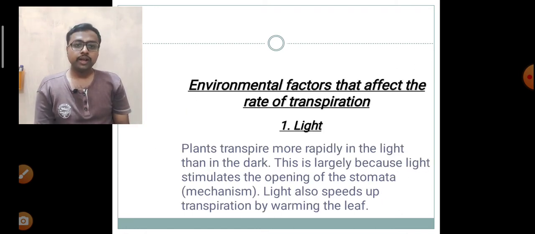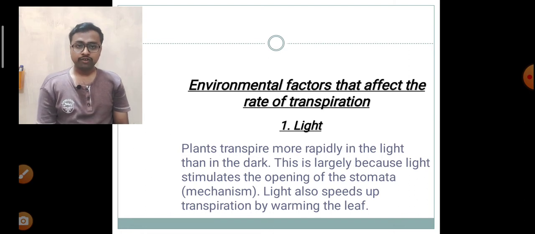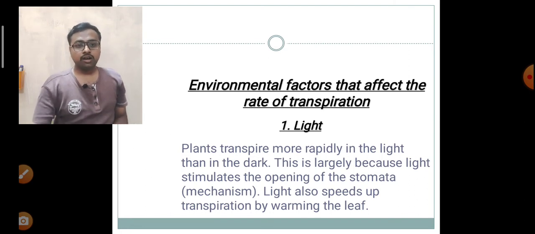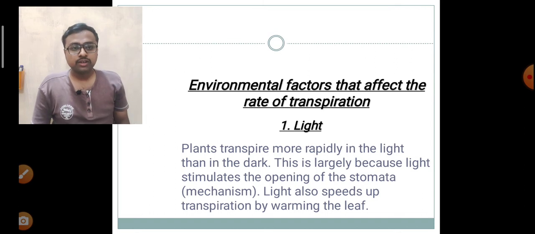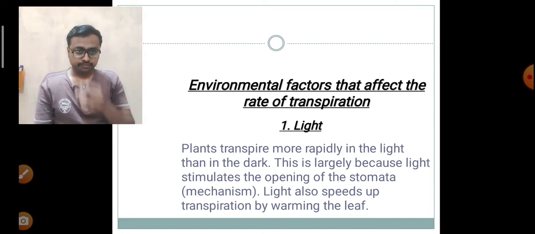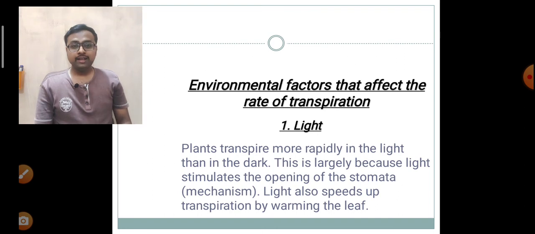Now we will take a look at the factors which affect the rate of transpiration. The first and foremost important factor is light. Light directly affects the rate of transpiration, because the presence of light induces the rate of photosynthesis, which in turn induces the opening of the aperture of stomata.